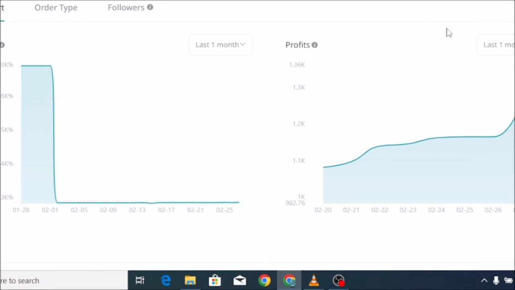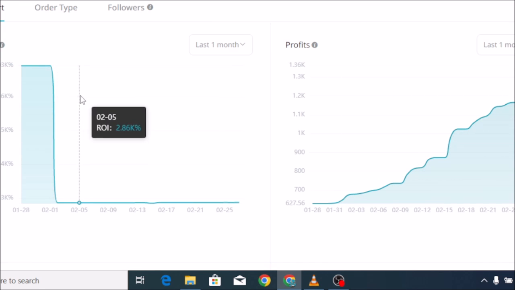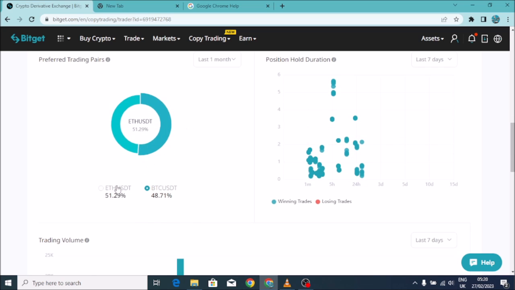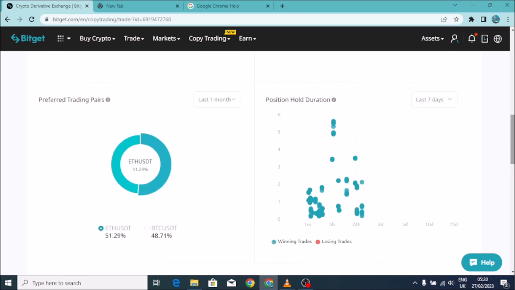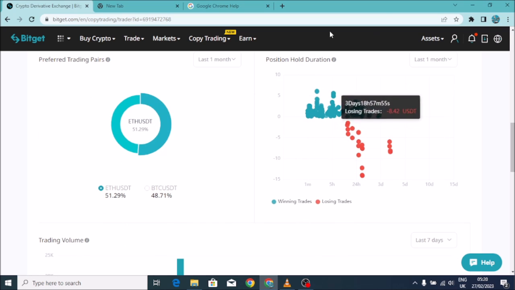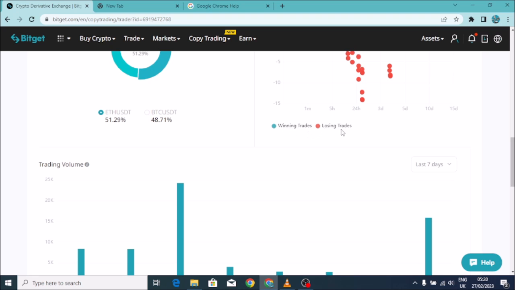So when you come here, you can see how it is ranked. So for 1 month and this one, you can see how it is moving. When you go down here, you can see the preferred trading pairs, how they are ranked on the pie chart. So when you come here for 1 month, of course you have to select that one and see the percentages, so you can see which pair he has traded most in the last month. So when you come here, of course you go for a certain month, you can see the position hold duration, how it is moving, and you can see the winning rate and the losses.